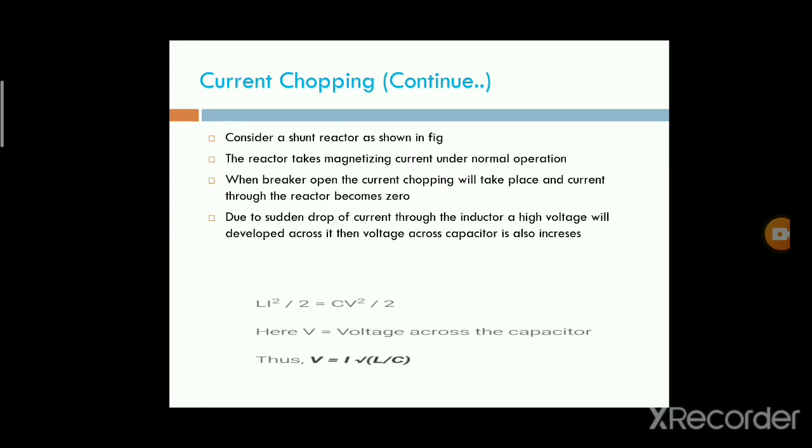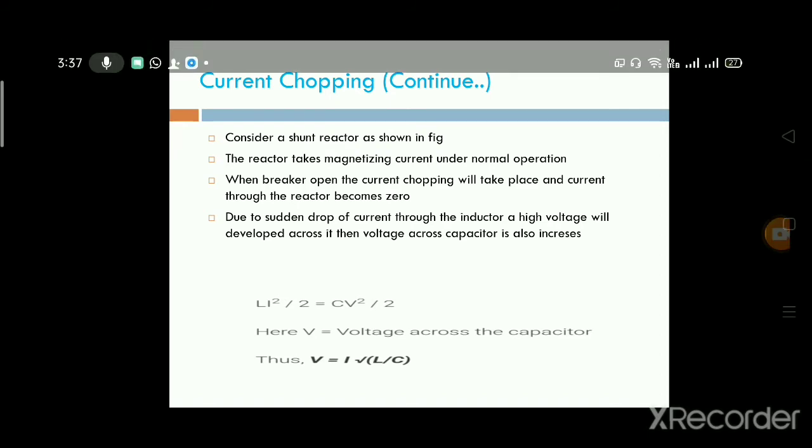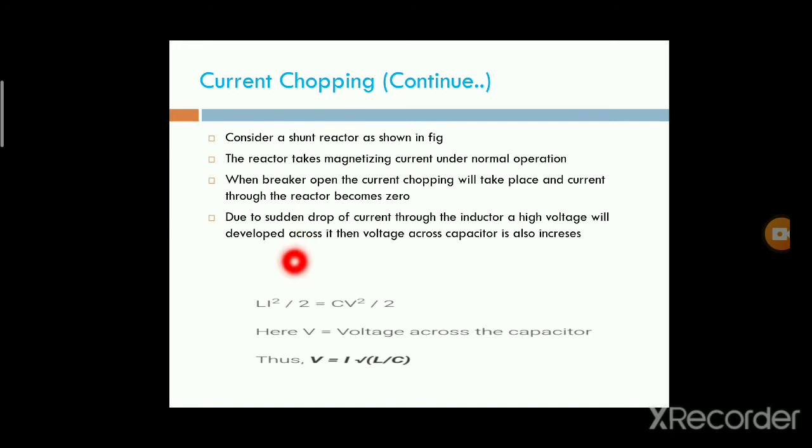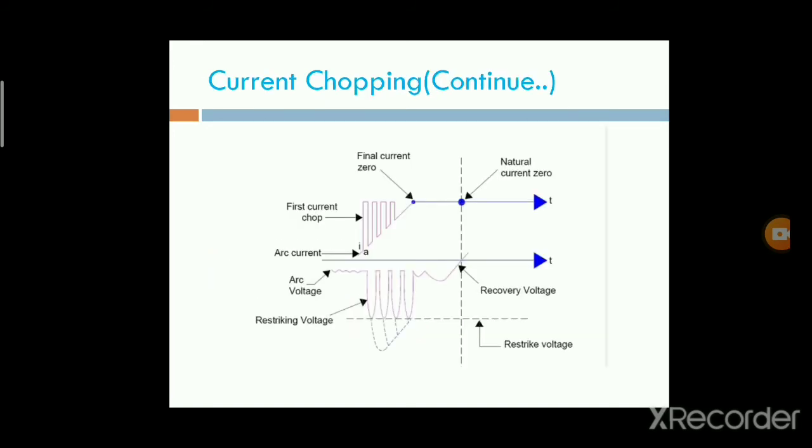The energy stored in the inductor and the energy stored in the capacitor will be equal in this case, that is, half L I square equals half C V square. Here V is the voltage across the capacitor, and the frequency is given by 1 by root LC.